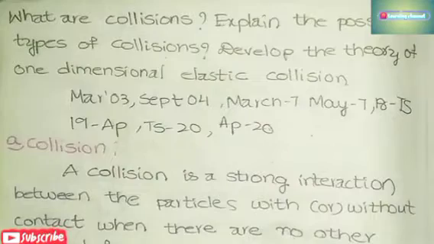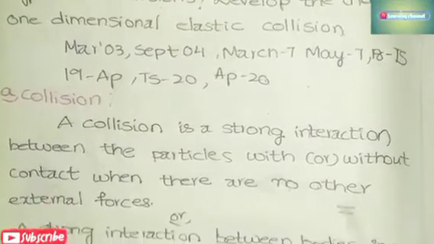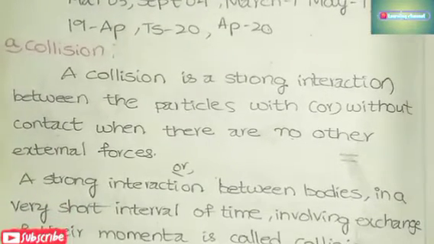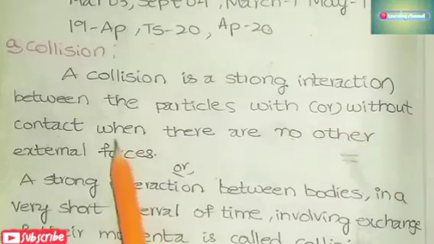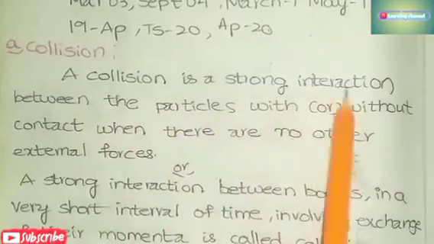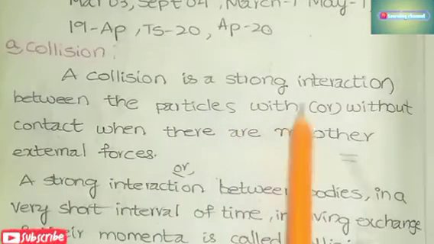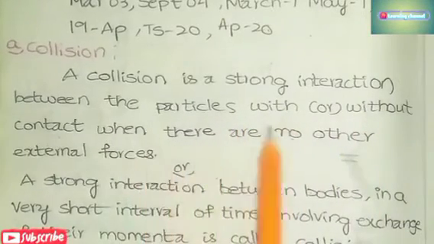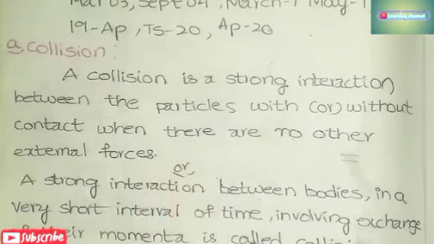First we have to write what is meant by collision. Collision definition can be expressed in two ways, and you can write any one, they will give you marks. The first one is, a collision is a strong interaction between the particles, with or without contact, when there are no external forces. So this is one definition of collision.